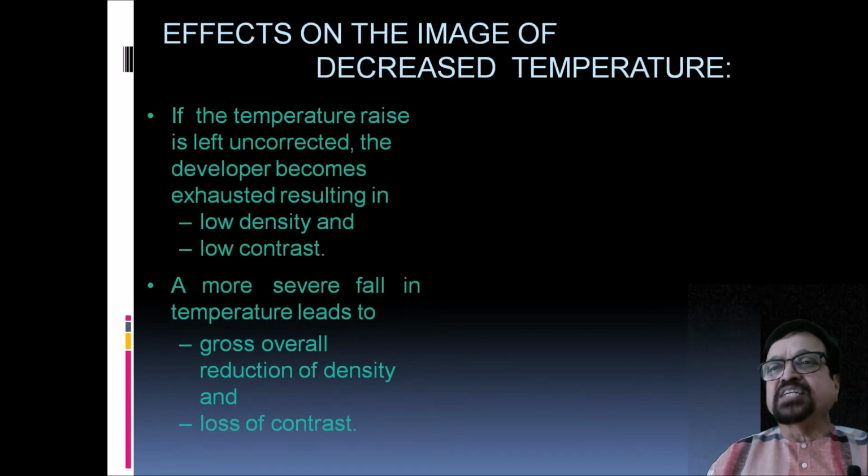Now, effects on the image of decreased temperature. If the temperature decreased, what will happen?